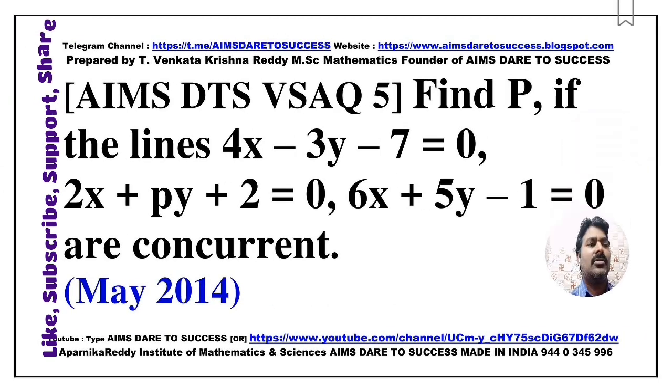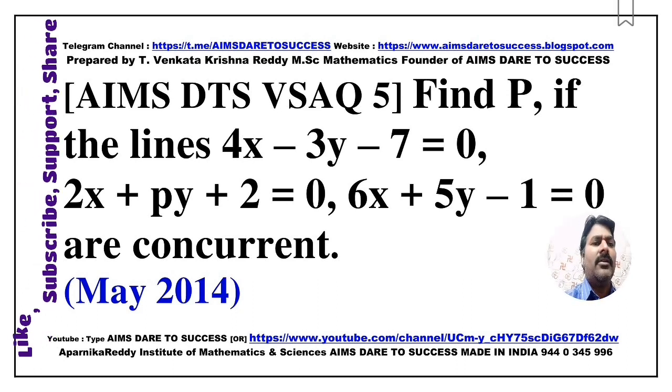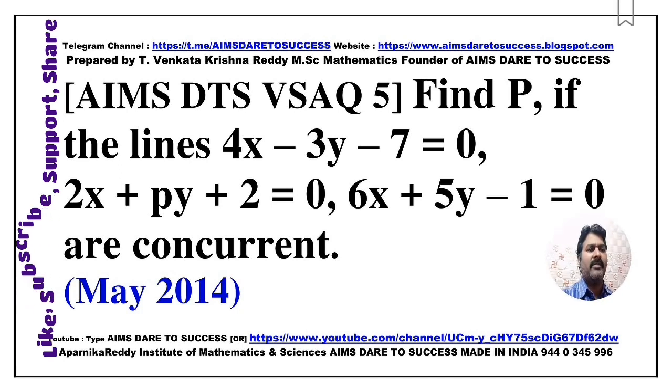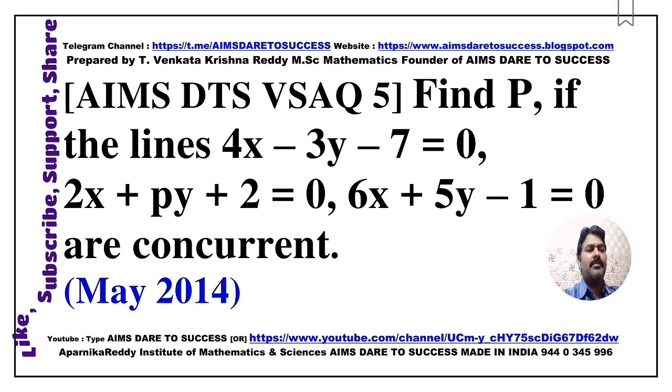Now next question, 2014 question, very short answer question number 5. Find the p if the lines 4x minus 3y minus 7 is equal to 0, and next one, 2x plus py plus 2 is equal to 0, third one, 2x plus 5y minus 1 is equal to 0 are concurrent. It is also related to last question. This question came from May 2014.